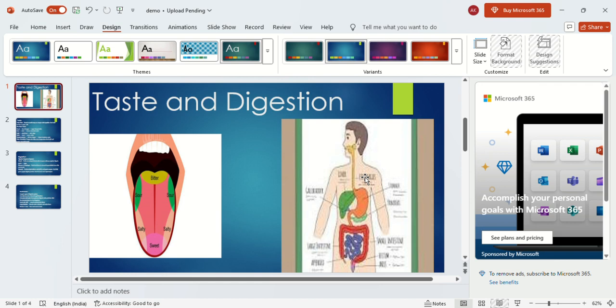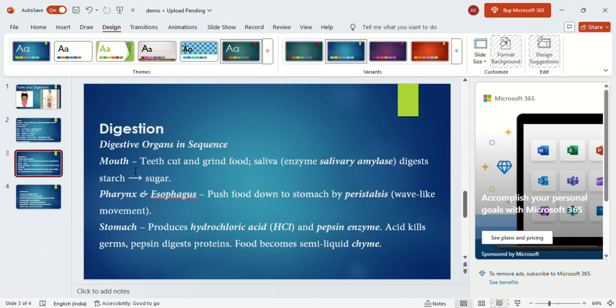Peristalsis is the way food is moving like a wave-like structure. Hence it is called peristalsis. Once the food reaches the stomach, this stomach is a J-shaped structure. Its structure is just like a J, and the stomach also contains certain enzymes, and also it contains